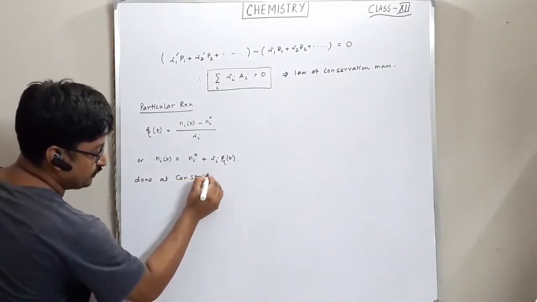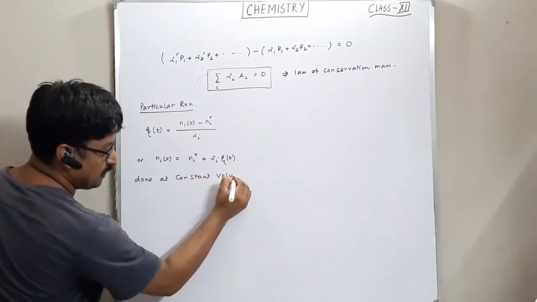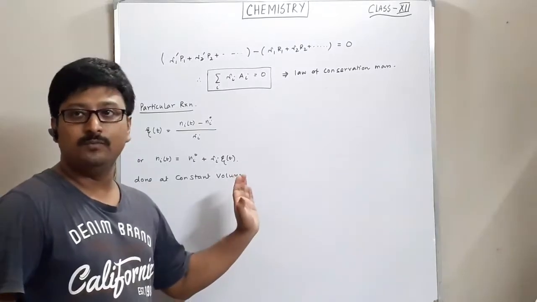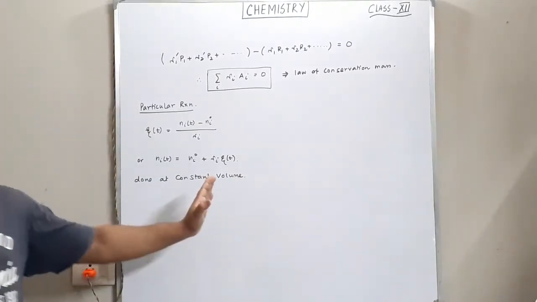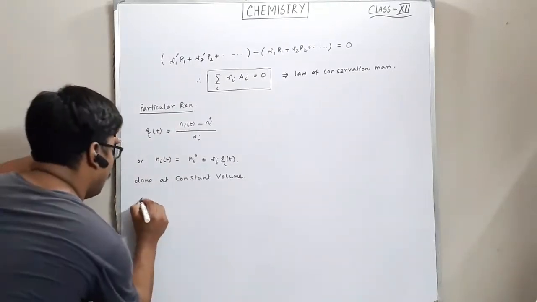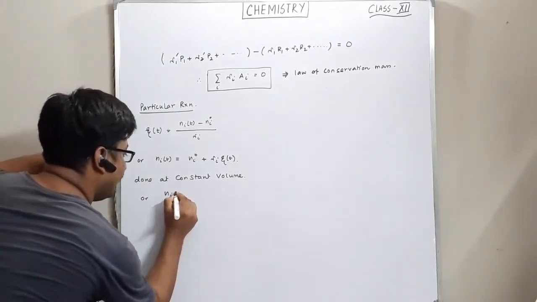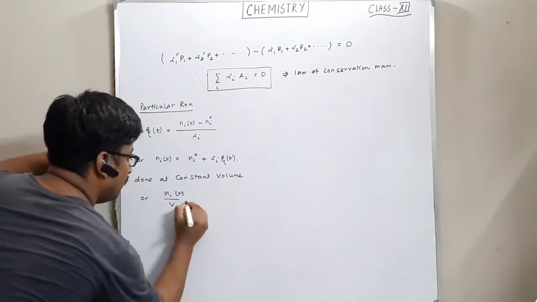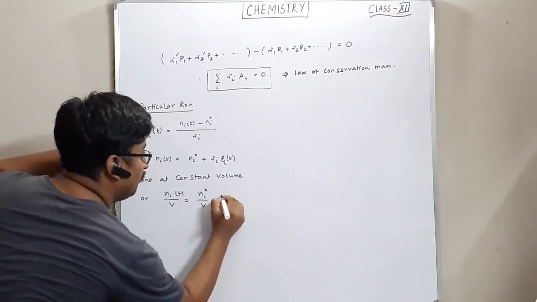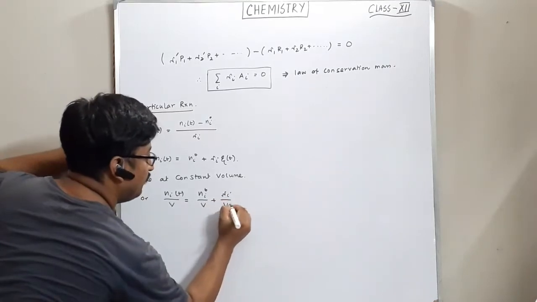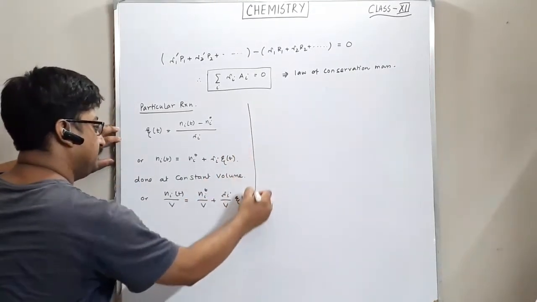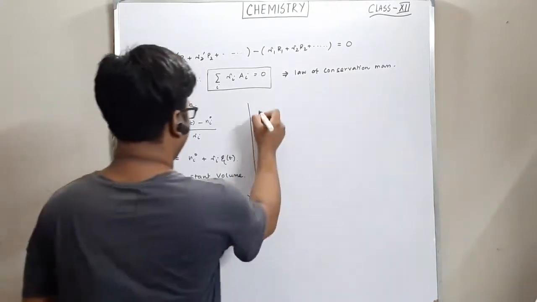And we divide by volume on both sides. We can divide the volume on both sides. What we can do? n_i(t)/V will be equal to n_i0/V plus ν_i/V η(t). Okay, η(t). Let's keep it here.